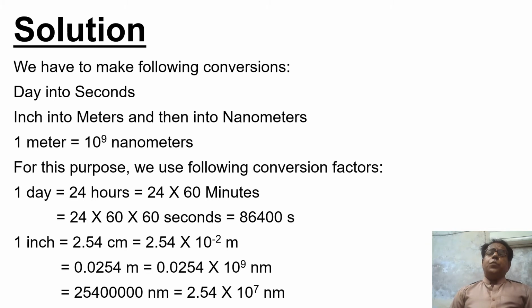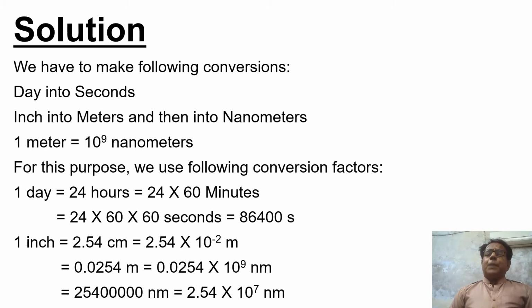We know from the table of conversion factors, which is usually given in the appendix at the end of a textbook, that 1 inch is equal to 2.54 centimeter. We also know that 1 centimeter is equal to 10 raised to the power minus 2 meter. Therefore, this is equal to 2.54 into 10 raised to the power minus 2 meter, which is 0.0254 meter.